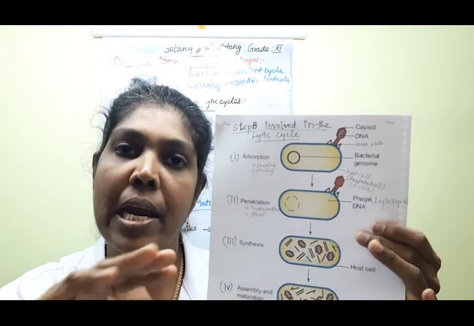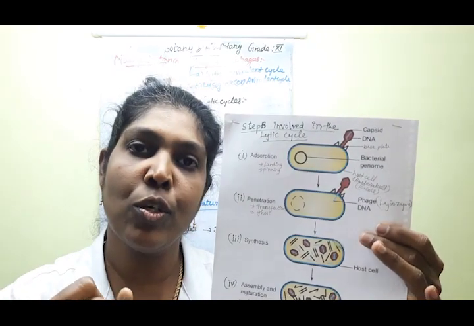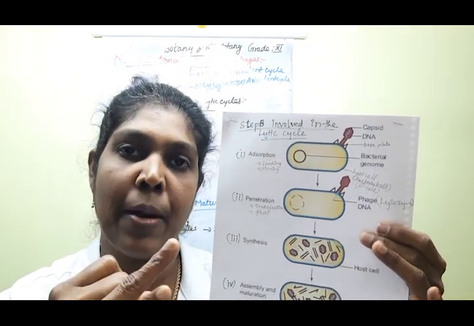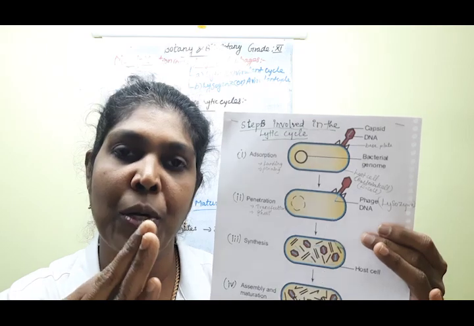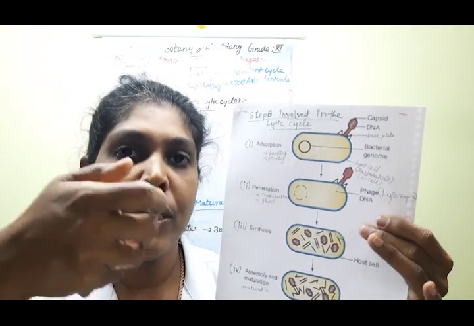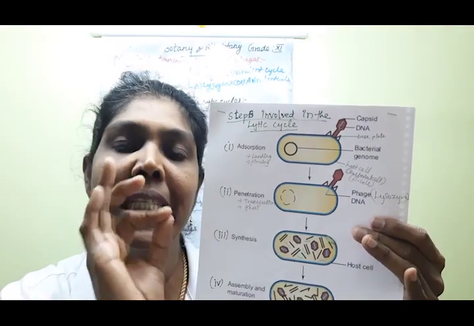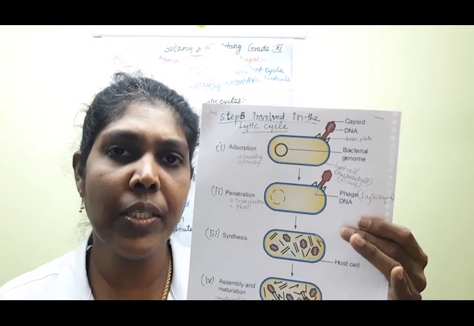Then the bacterial chromosome production, bacterial DNA replication and bacterial protein are all destroyed, and all the machinery and metabolic items take over the control of the phage DNA particle. Understood, children?